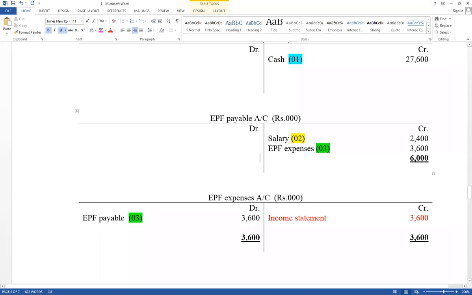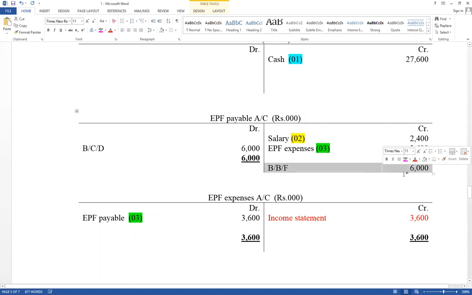Take that value to the debit side, and the difference value on this side is the balance carried down. Therefore, the difference value also equals 6,000, and balance brought forward on the credit side 6,000. Therefore, this value should be included under current liability.